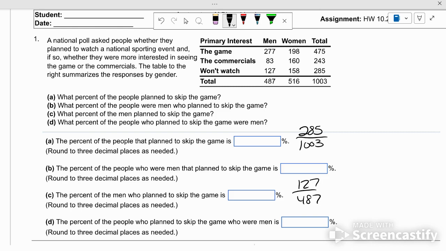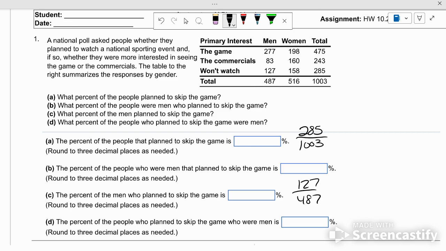Okay, so the total that planned to skip the game were 285. How many of them were men? 127. So the percent of people who were men that planned to skip the game versus the percent of men who plan to skip the game. Okay, I got to get this right. Percent of men who plan to skip the game, yeah, so I got that right.